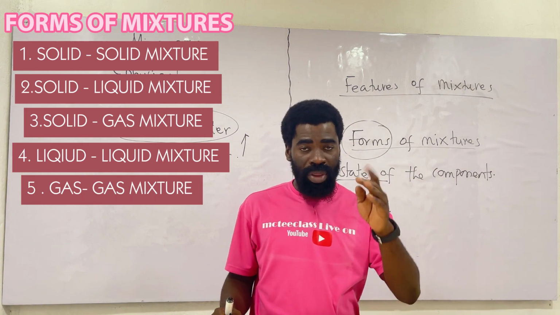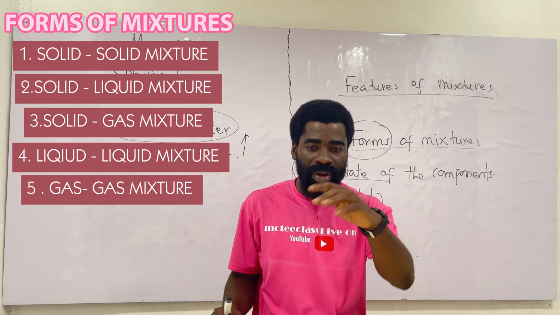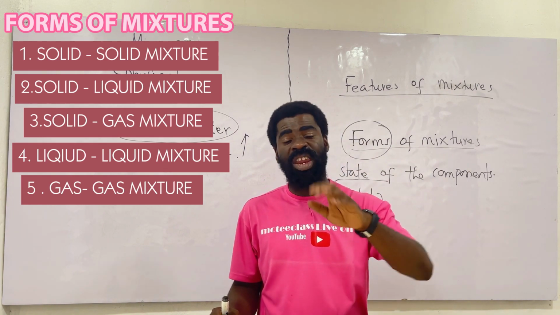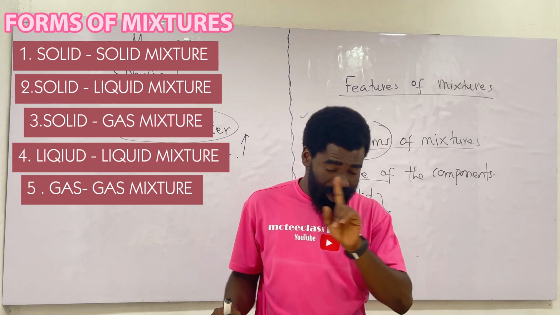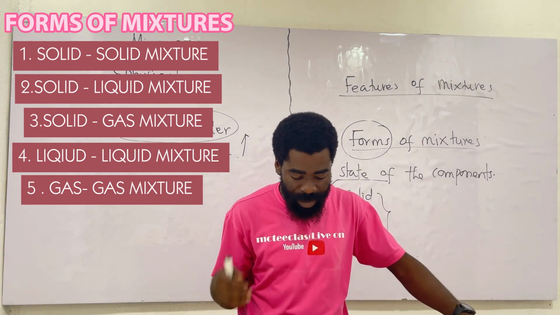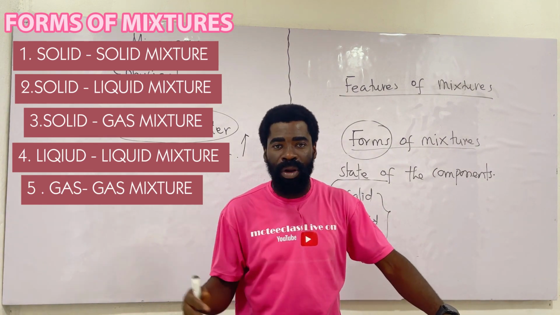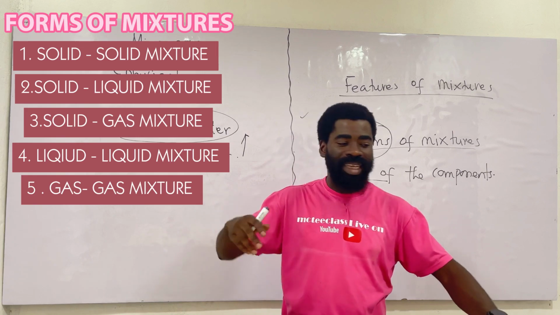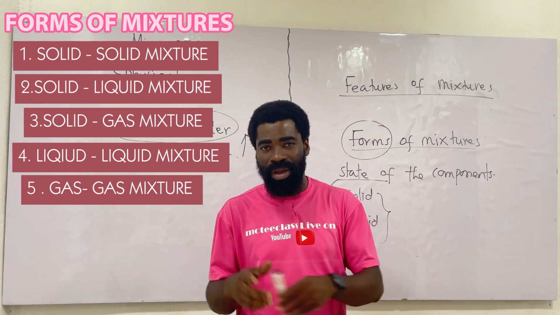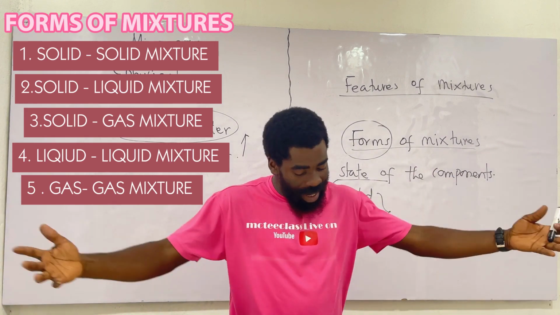Then potassium permanganate, the blue we use in washing, right? It's solid, but when you put it in the liquid, it dissolves and gives you that. The phenomenon of dissolution is called diffusion, which we'll tackle here in the Form 2 class, and also the transport system. Milo and water: when you go home, just take Milo and water, put them together and stir. Tell your parents you are practicing solid liquid mixture, and explain to them that is how we do our learning.